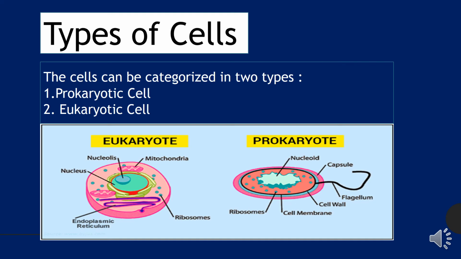These organelles are absent in prokaryotes, and in eukaryotes all the membrane bound cell organelles like mitochondria, Golgi apparatus, lysosomes and vacuoles are present. In the next slide we will talk about the difference between prokaryotes and eukaryotes.